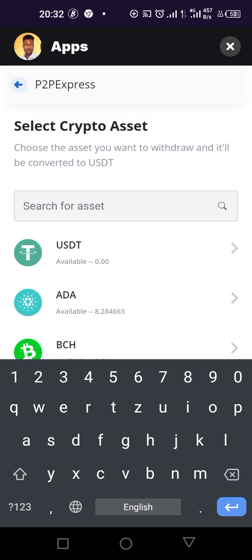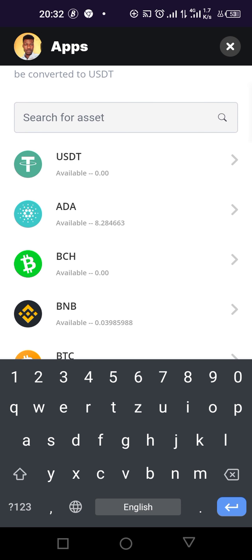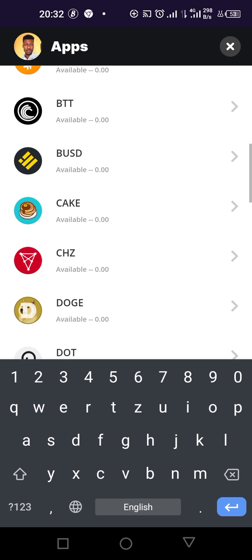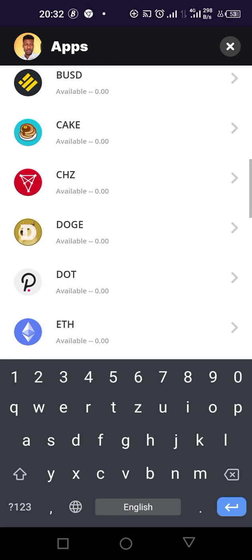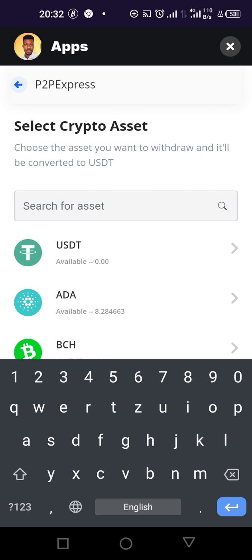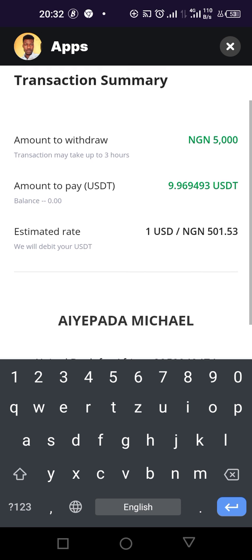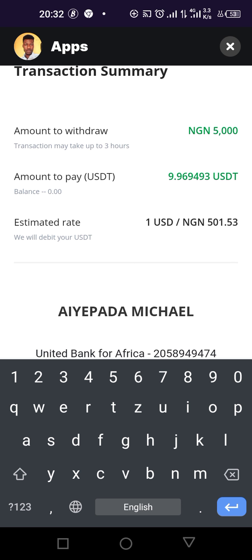You continue. Then you click on where you have money, where you want to withdraw from. Let me say USDT. Now the amount to pay, this is the amount they will pay you at this rate.